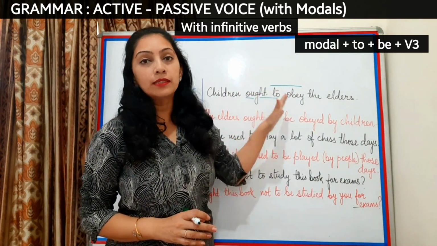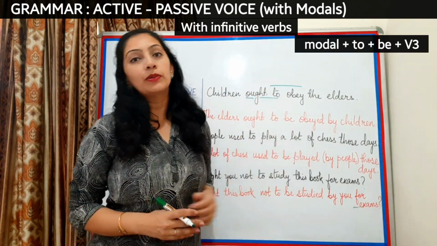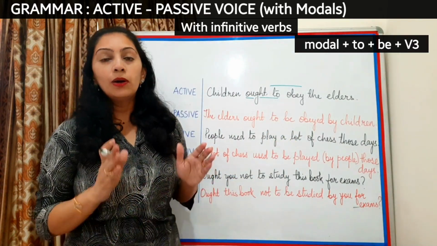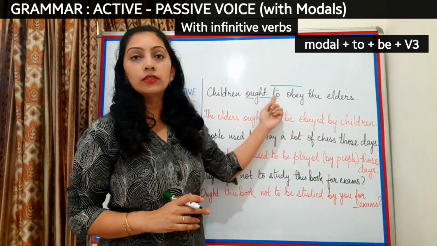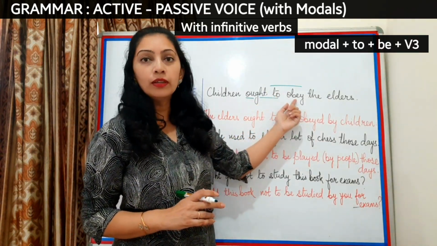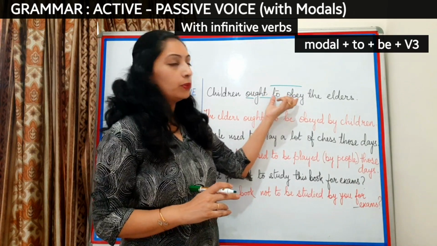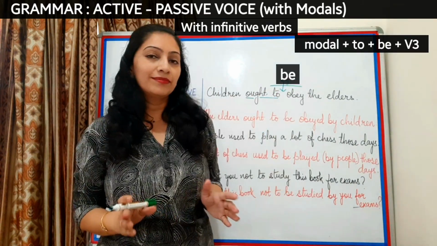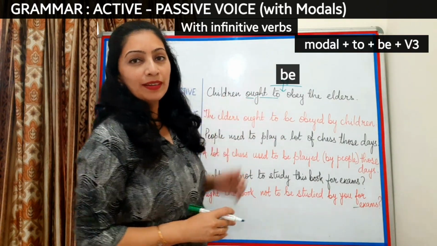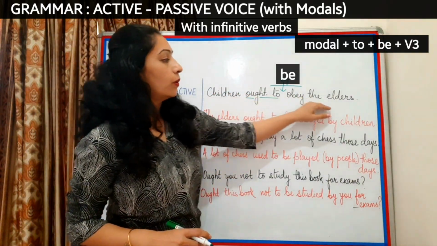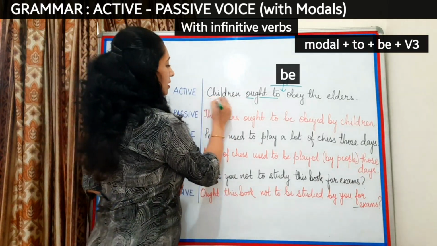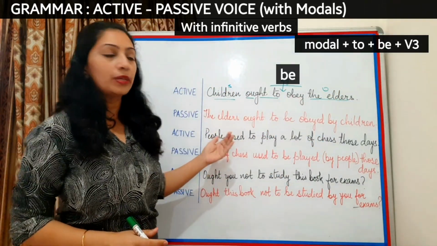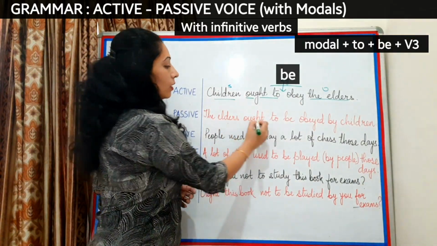So when such modals are used, what changes are we going to make in those sentences? Let's see that. And it's very simple. All you have to do is, after the word to and before the main verb, like between to and obey, at this position I will just add be, that's it. So let's see the example. Children ought to obey the elders. Now let's first mark, this is the subject, this is the object.